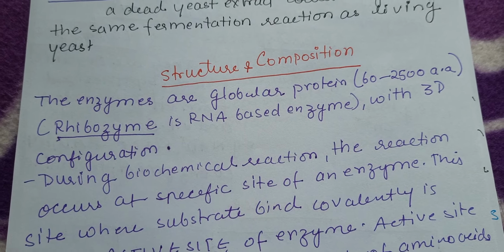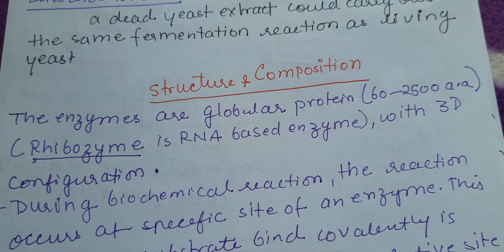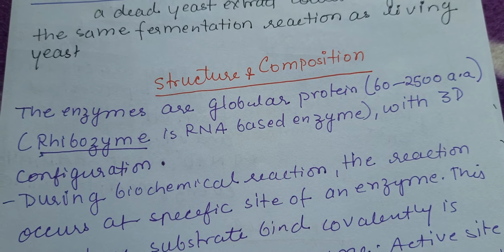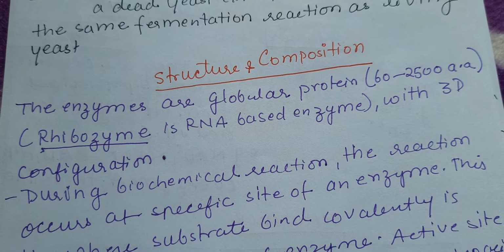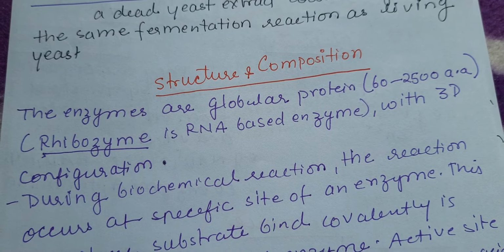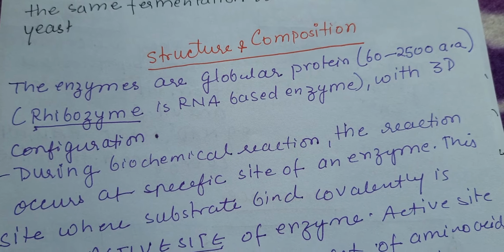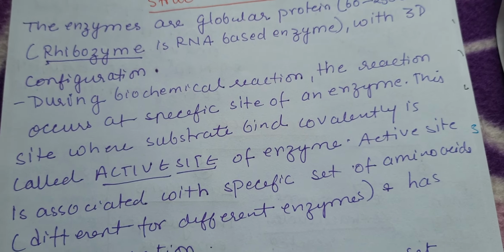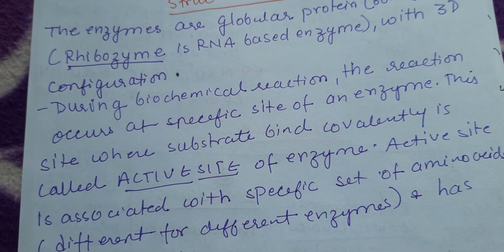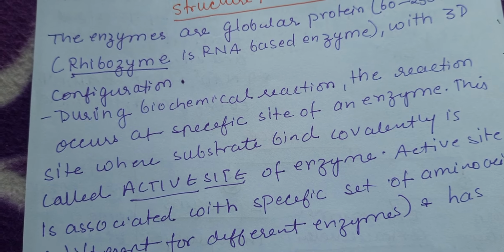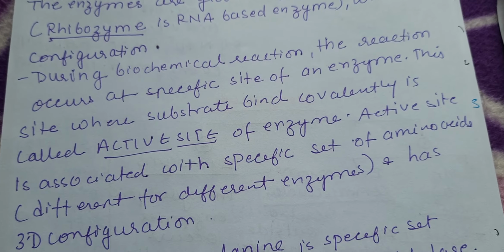Now let's discuss the structure and composition of enzymes. Enzymes are basically globular proteins of 60 to 2500 amino acids. Now there is the ribozyme, which is an RNA-based enzyme. Usually all enzymes are protein in nature. So they have a 3D configuration, a 3D structure. We have discussed the primary, secondary and tertiary structure of proteins. So they have the 3D structure of a protein.